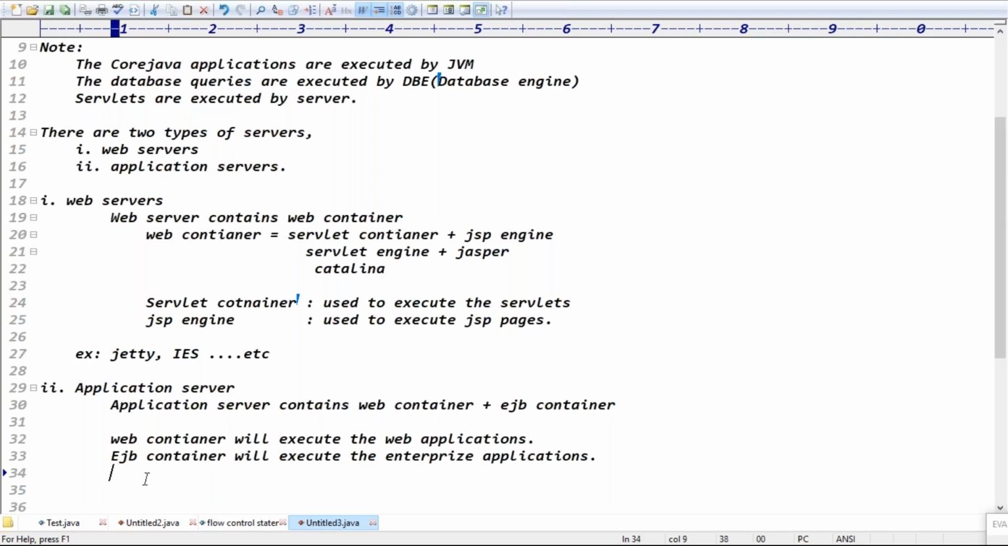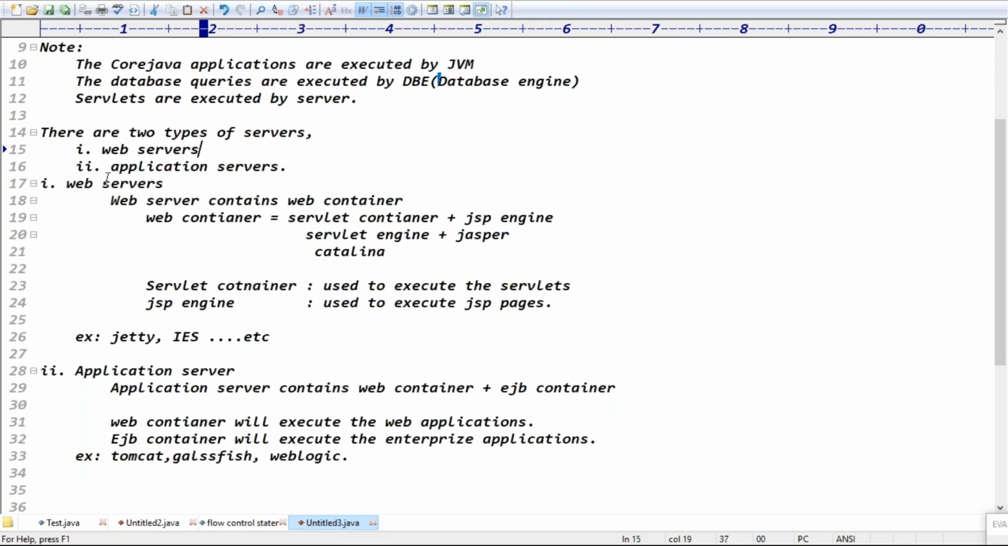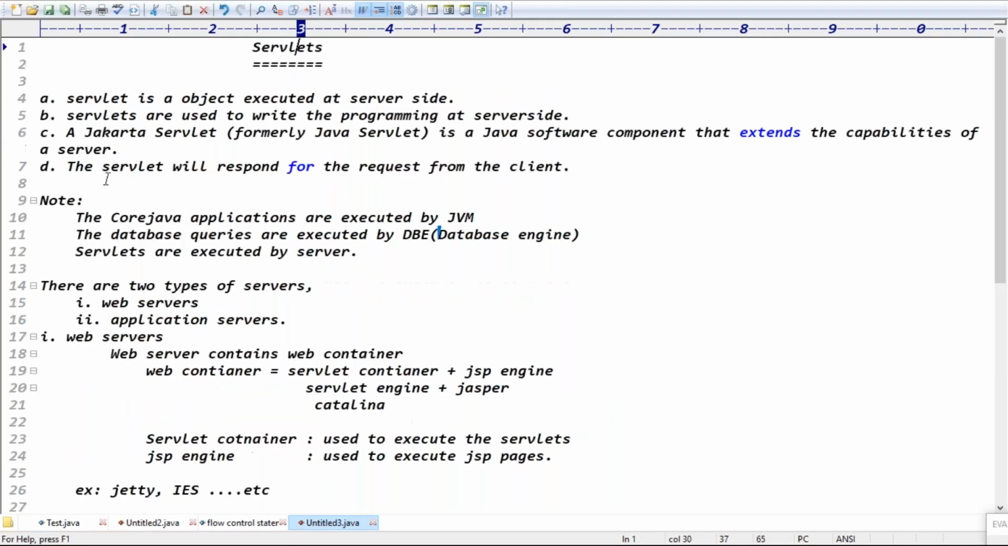Guys, the best example: these days, everything is application server. So Tomcat is an application server, Glassfish, WebLogic, these all are application servers only, guys. These all are what? Application servers, right? Exactly. Is it clear now? Guys, total how many types of servers? Two types of servers. What are the two types, guys? Web server and what? Application server, right?